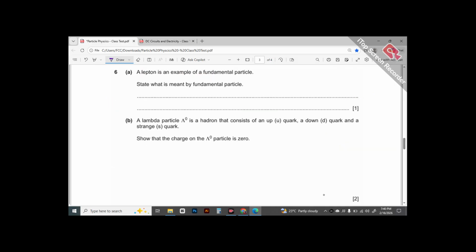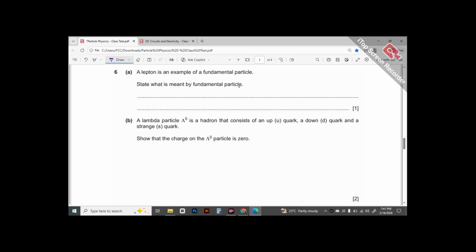And then we have one of the easiest questions the examiner could have asked. It says a lepton is an example of a fundamental particle, that we had agreed, right? And they do not experience a strong nuclear force. Now, state what is meant by a fundamental particle. You'd think that you have to write something very logical, something very scientific here. But if you have a look at the mark scheme, you'd see that this is the most basic thing you could have written, and the examiner is accepting it as a valid response.